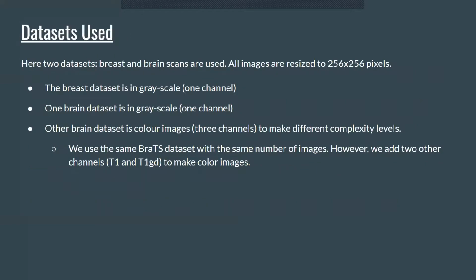So, the datasets used. Here we use 2 datasets, BRATS and brain scans. All images are resized to 256 by 256 pixels. The BRATS dataset is in grayscale, which is one channel, and one of the brain datasets is in grayscale, and the other brain dataset is color images, which consists of 3 channels RGB, to make different complexity levels. We use the same BRATS dataset with the same number of images. However, we add 2 other channels, T1 and T1 GD, to make color images.